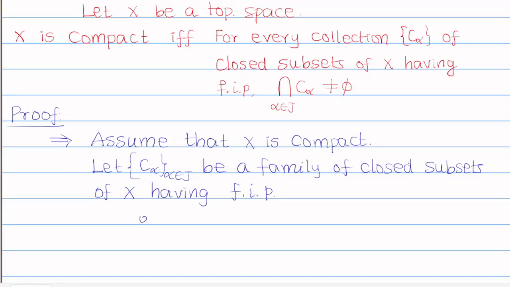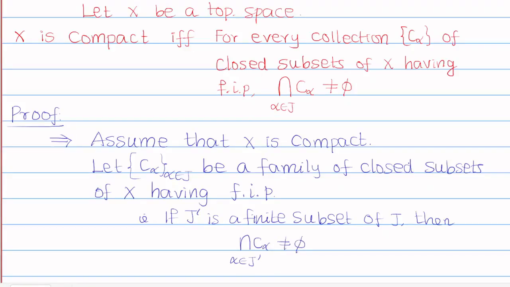That is, if J dash is a finite subset of J, then the intersection of all C alpha, where alpha belongs to J dash, is non-empty. This is the only thing in my assumption.